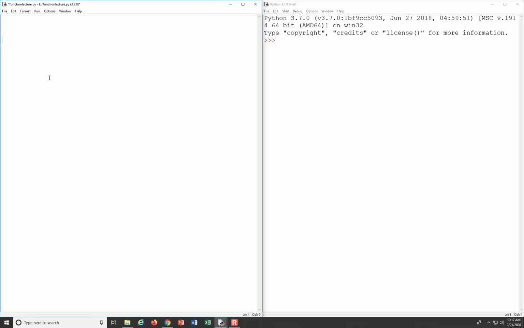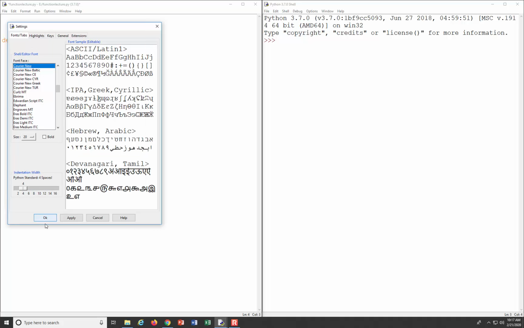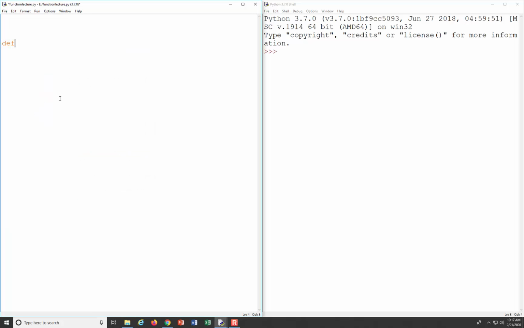All right. So the first thing is we have to define the function, which we do with def, and maybe I'll make the font just a little bit bigger. Okay, I think that is good. Cool. Thank you.